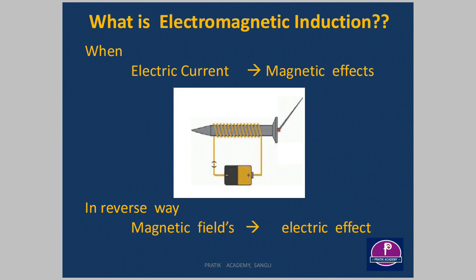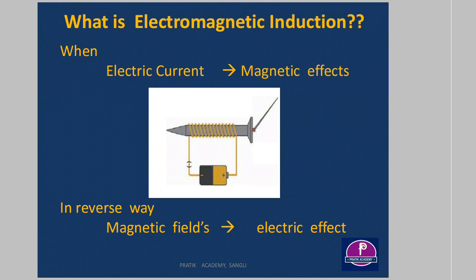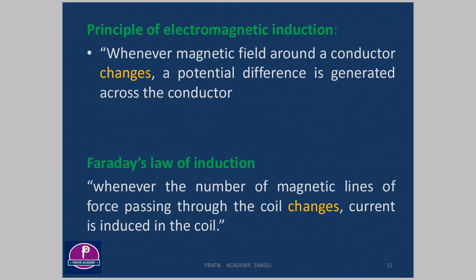If you reverse this, that means if you use a magnetic field, then also we can generate an electrical effect in the reverse way. Here, using electric current, we generate a magnetic effect. In the reverse way, if you use a magnetic field, we can generate an electrical effect or electric current. This is the basic idea behind electromagnetic induction.